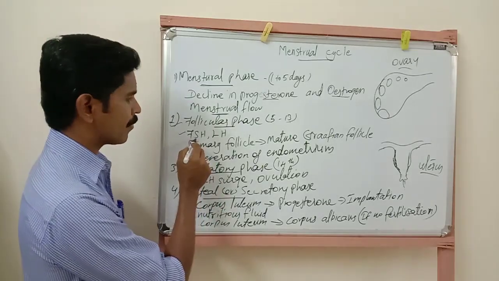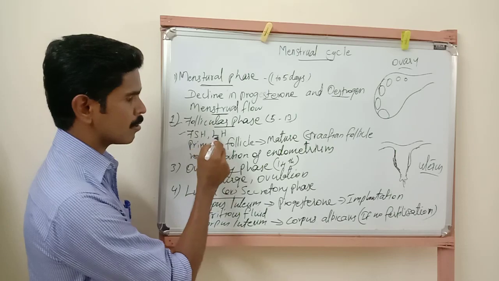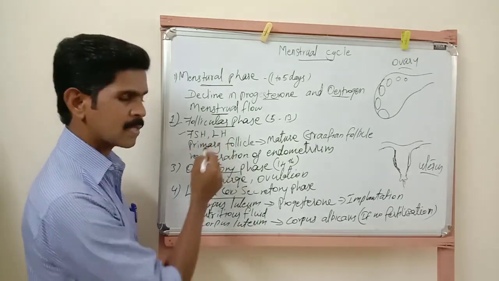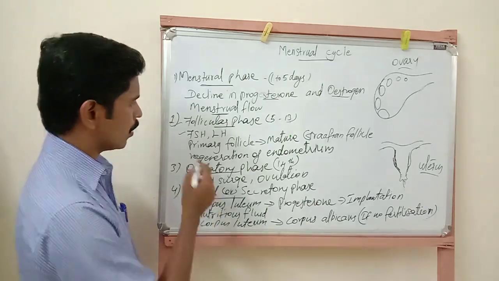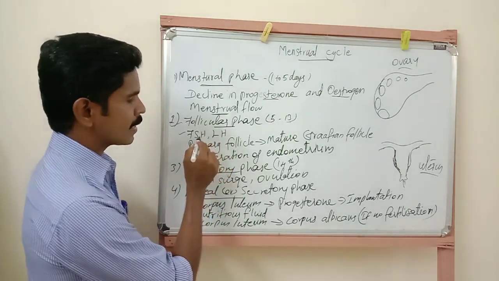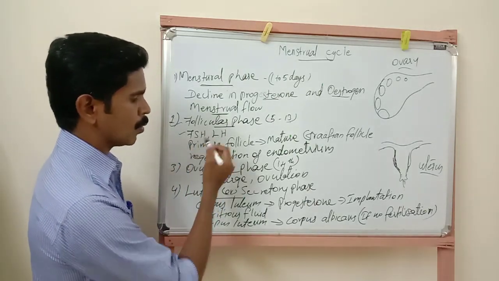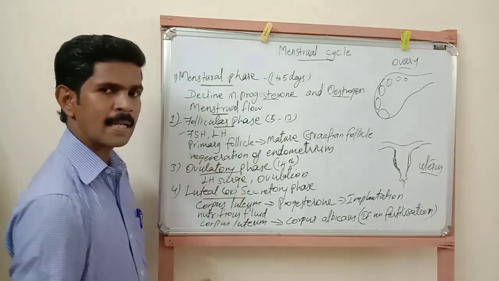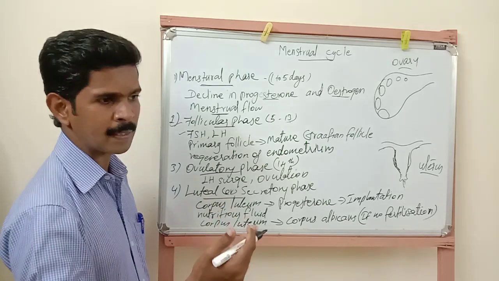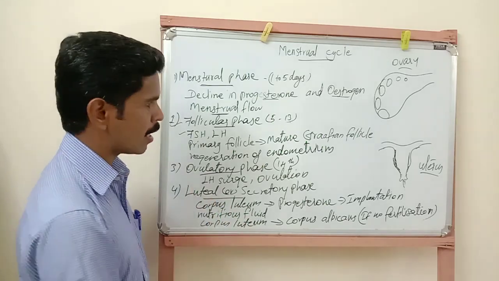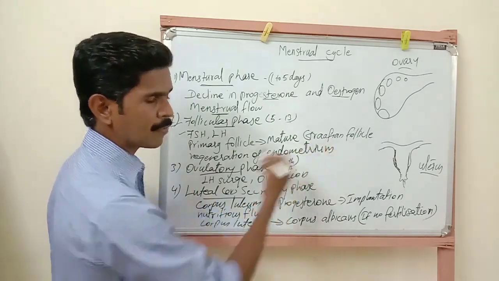So the levels of FSH and LH are increased in the blood. Because of the increased level of these two hormones, the primary follicles present inside the ovary develop, grow, and are converted into mature Graafian follicles.